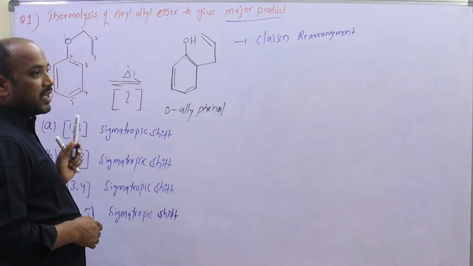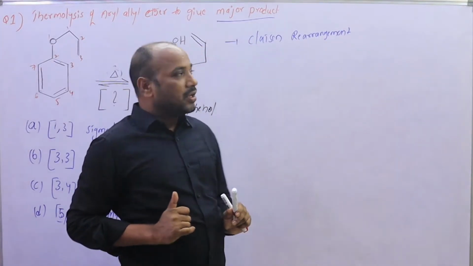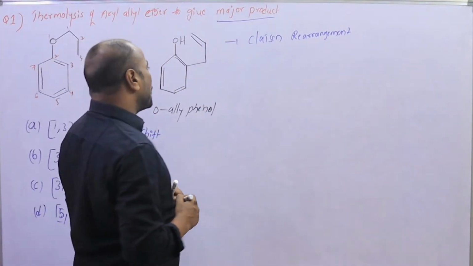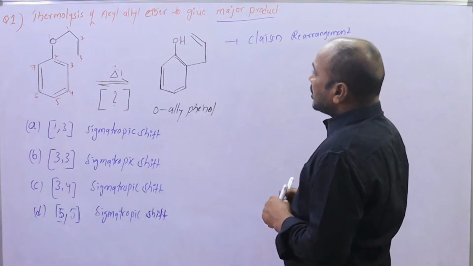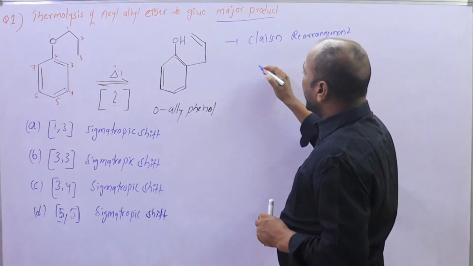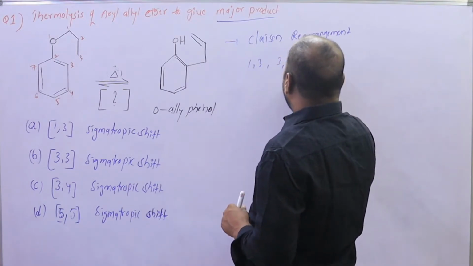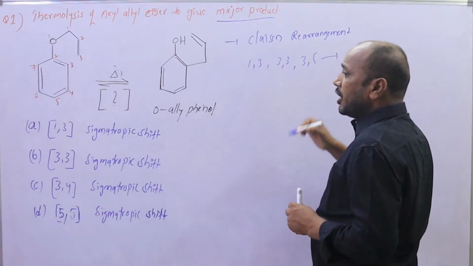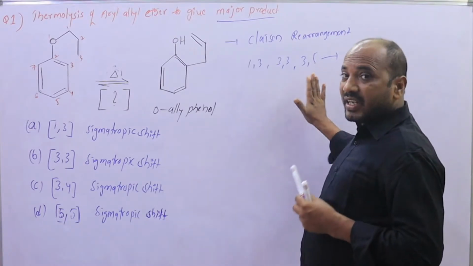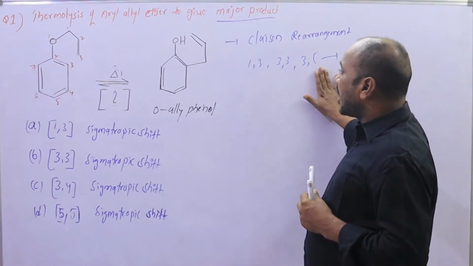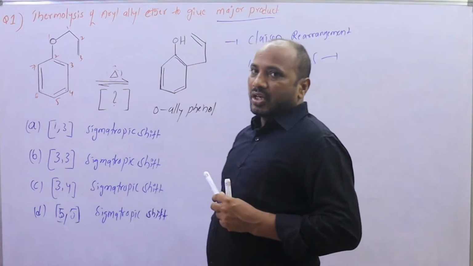For the Claisen rearrangement of this particular aryl allyl ether, 1,3, 3,3 and 3,5 sigmatropic shifts are possible.